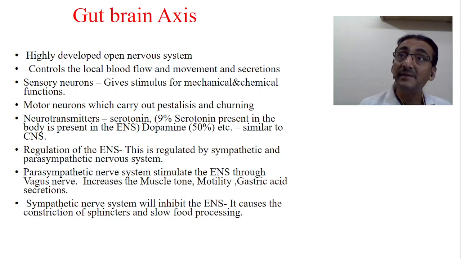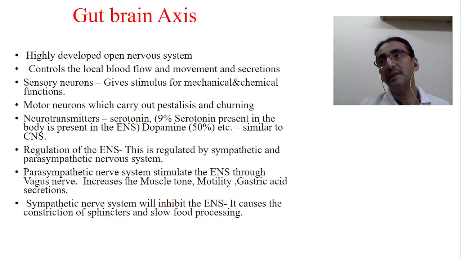There are also sensory neurons. The gut brain contains sensory and motor neurons, just like the main brain. The sensory neurons present in the gut brain give the stimulus for the mechanical and chemical functions of the GIT. The motor neurons carry out peristalsis and churning; that is the function of the motor neurons present in the gut brain.